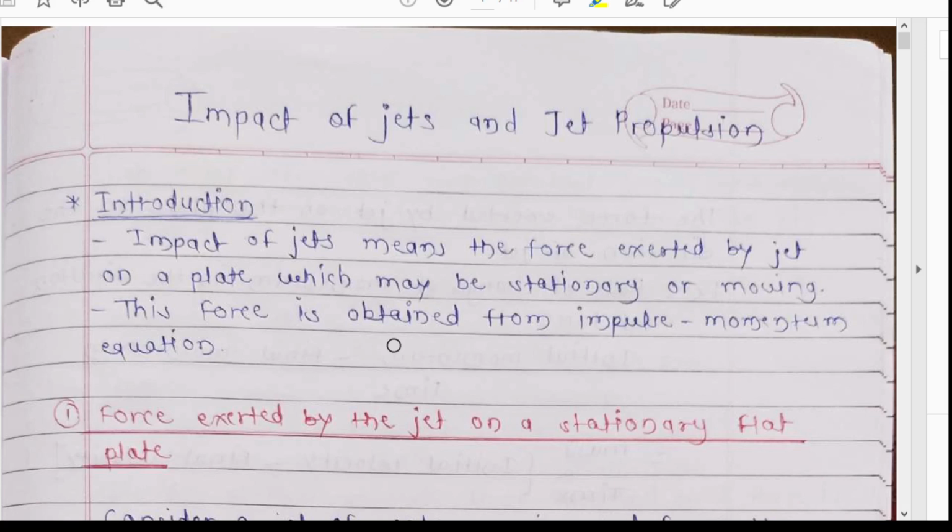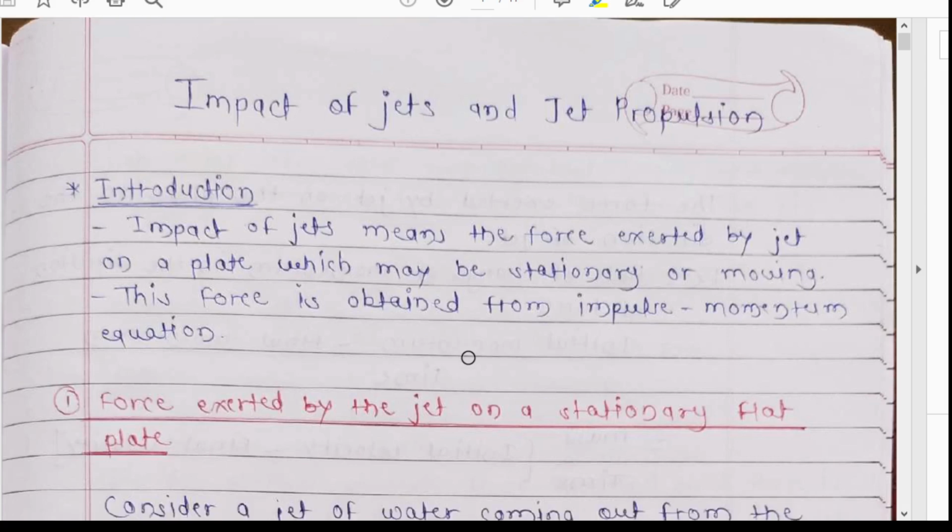The impulse momentum principle states that the net force acting on a fluid mass is obtained by the rate of change of momentum, that is d(mv)/dt. You are all aware of this.